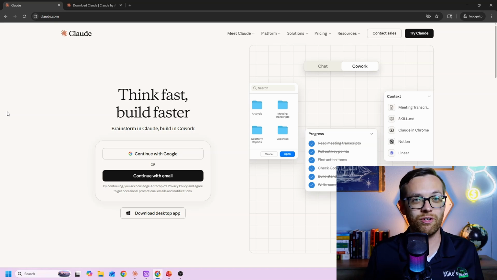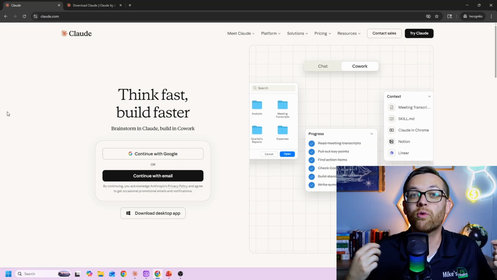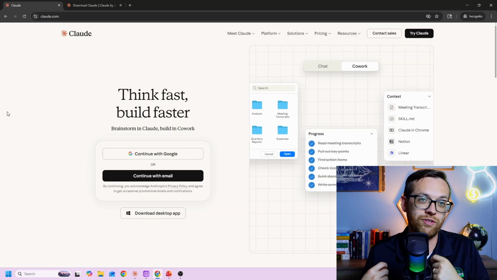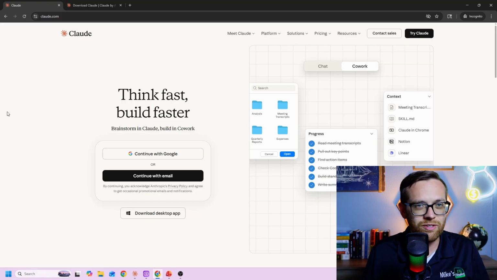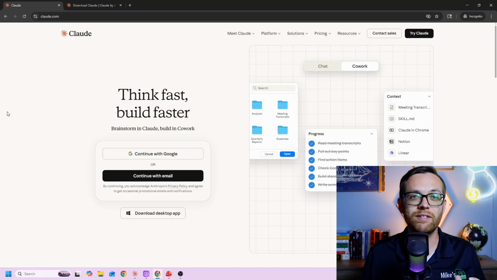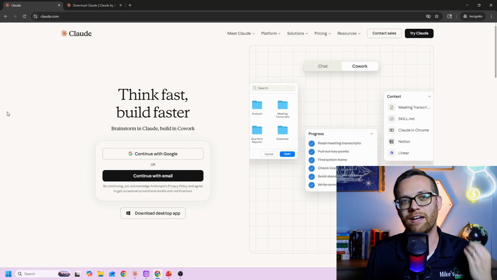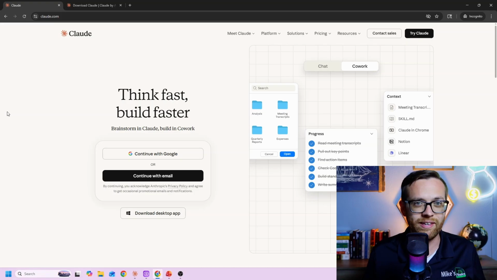Now, clearly, this is a course about Claude, so you need to be using Claude, not ChatGPT, not Copilot. We're going to specifically be going through Claude. A lot of the principles you're going to learn are transferable to other tools, but the buttons you need to click, the processes to run, they'll be specific to Claude. Now, the other thing to note is that for what we'll be doing in this course, especially in the later modules, you will need a paid plan to access features like Claude Cowork and Claude Code. Now, I have no affiliation with Anthropic.